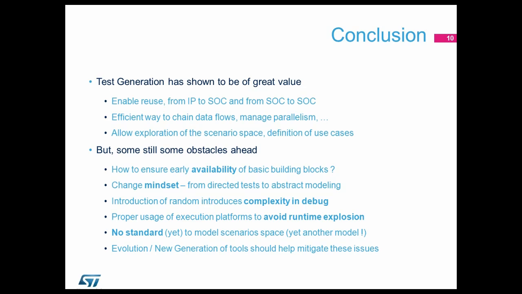So I think the question was, what type of bugs are you finding with this approach? We found mostly bugs related to the behavior of IPs when we put them together. Typically, if you chain the data flow between IPs, it ensures that the assumptions made by some of the blocks are properly fulfilled by the other one. This is one category of bug we found, and I would say these are the main ones. Performance is also something where we expect to find bugs, but we have not yet, because this requires full modeling of the system, and in most cases we are not yet at this stage.